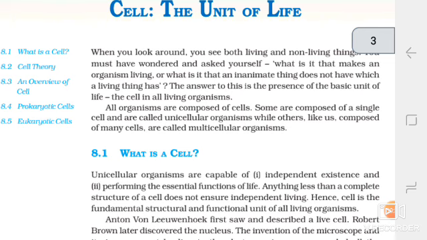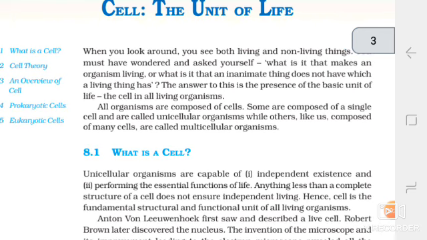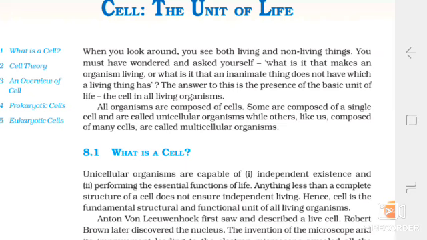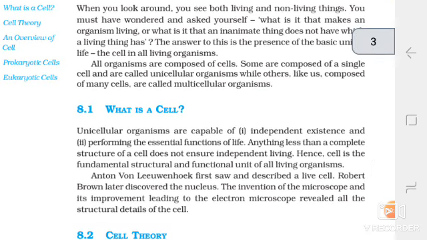All organisms are composed of cells. Some are composed of a single cell and are called unicellular organisms, while others, like us, composed of many cells, are called multicellular organisms. What is a cell?